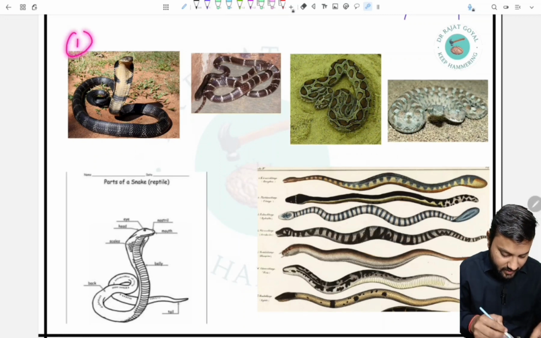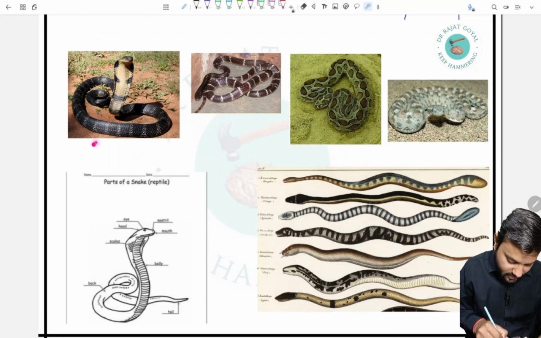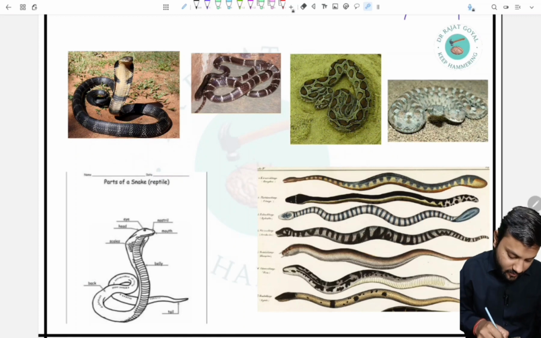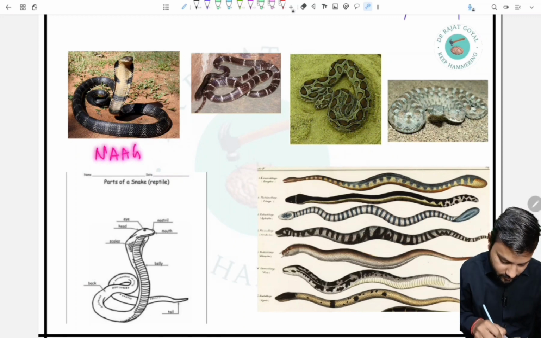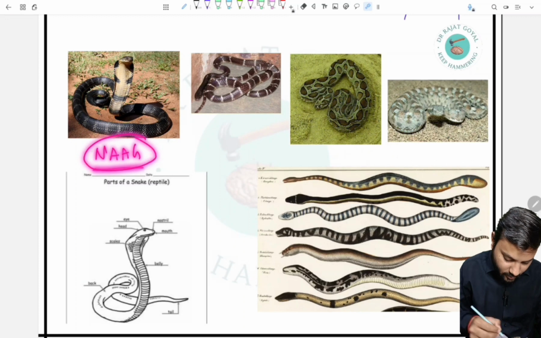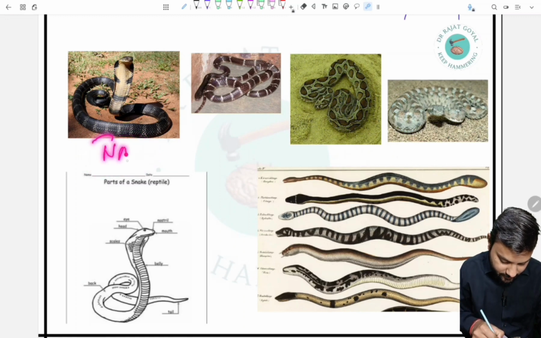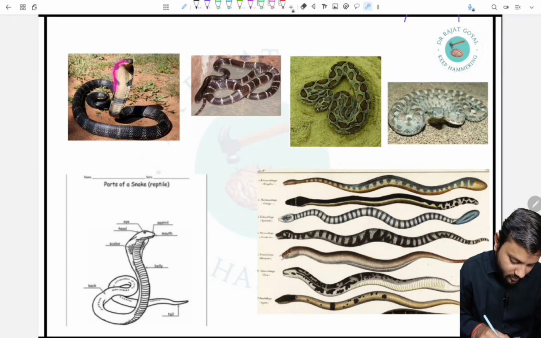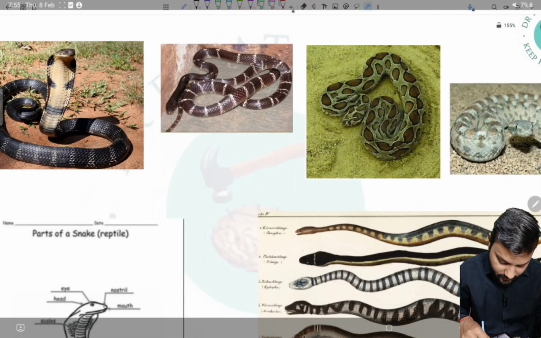The first image that we can see is the image of the cobra, or we also call it Naja, and in the local language we also call it the nag. From Naja or the nag, we have to remember that it is neurotoxic, and it is very easy to identify the cobra. There is a hood in the cobra.